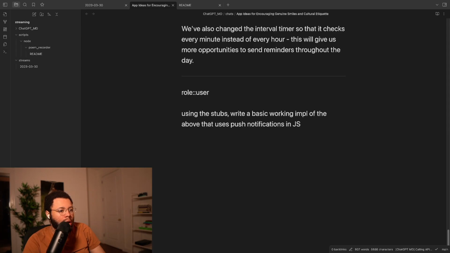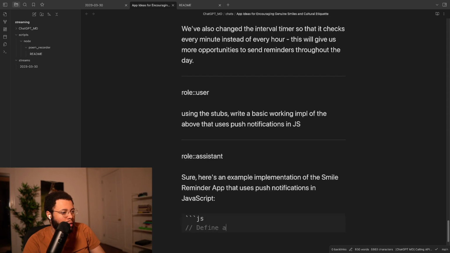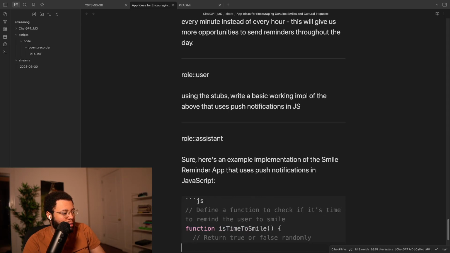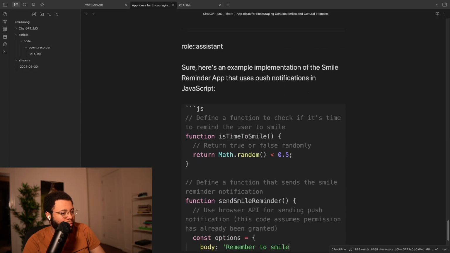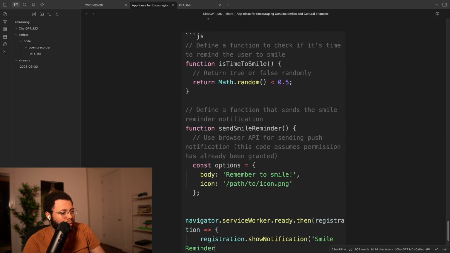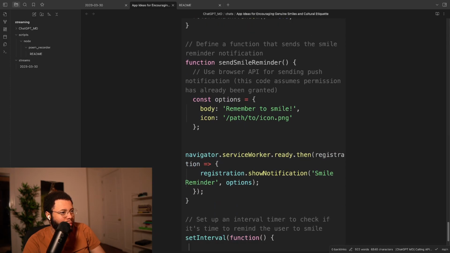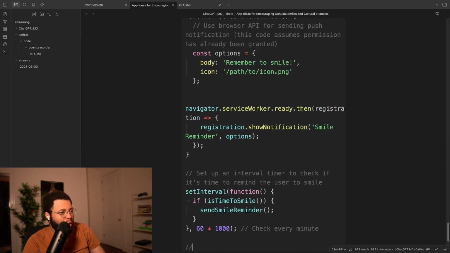Run. Oh no. Oh, here we go. I thought I lost the internet again. Oh, it's using service workers. Interesting.